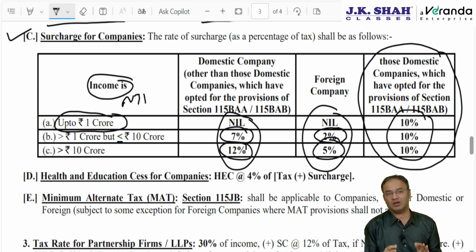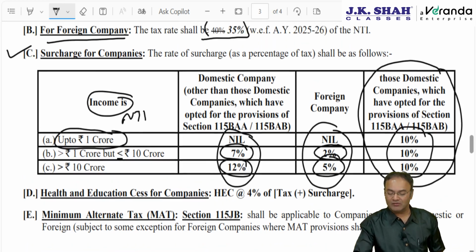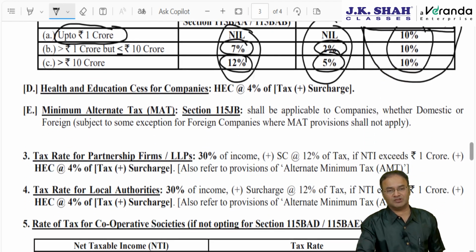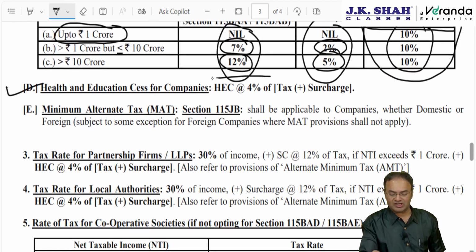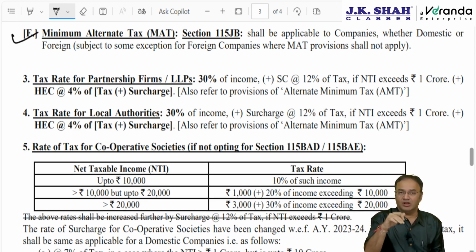You need to remember this thoroughly, because in the exam most of the questions are on companies. So you need to be very thorough with the surcharge rate. Whether the company has opted for 115BAA or BAB or not would be clarified in the question. If not clarified, you need to write your suitable assumption. Plus health and education cess 4% of tax plus surcharge, and then apply minimum alternate tax and compare. Rate of minimum alternate tax is 15% of book profit.